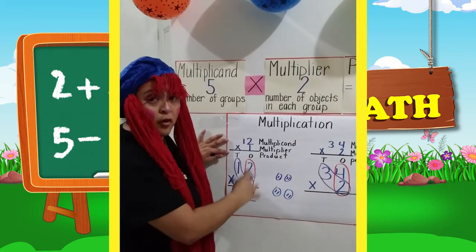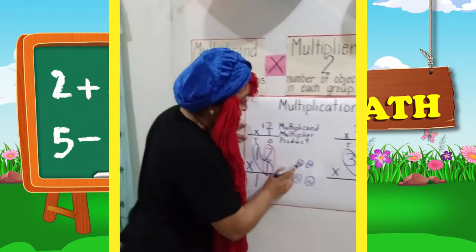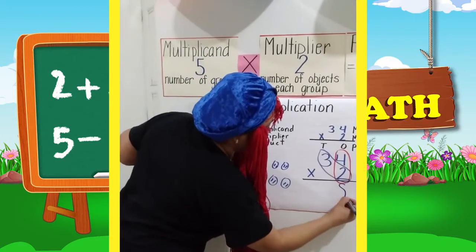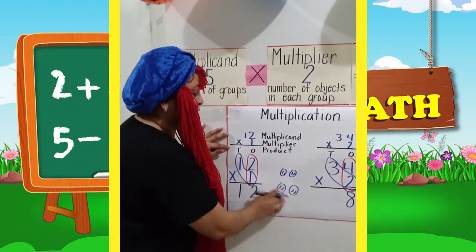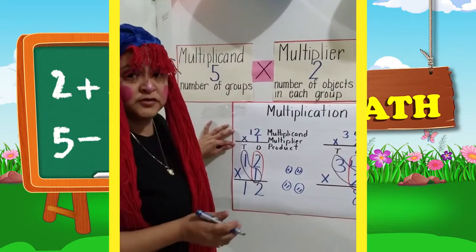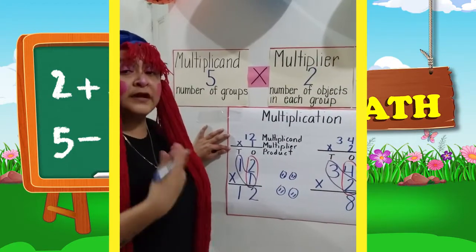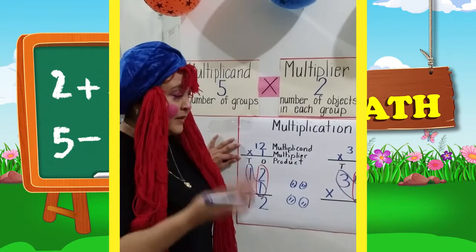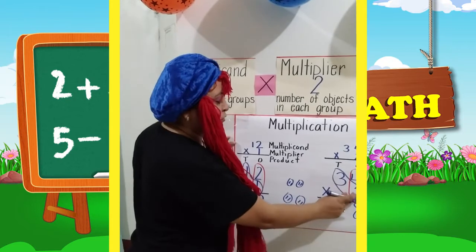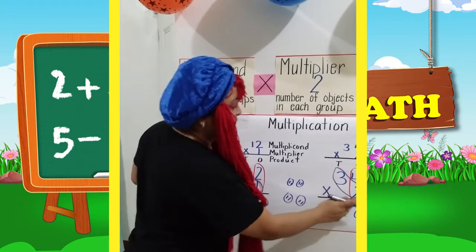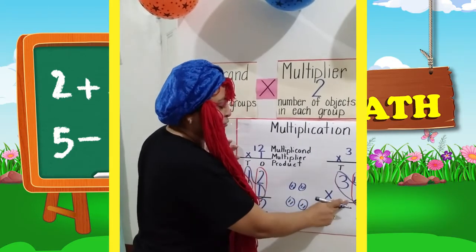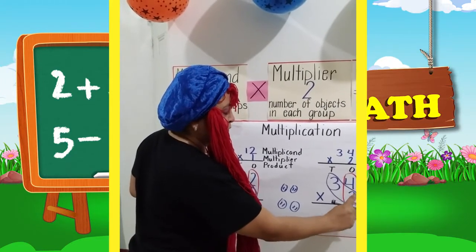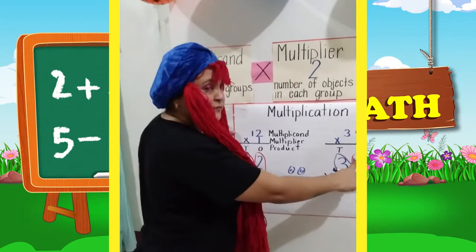Now we're going to count how many we have in all. We have 1, 2, 3, 4, 5, 6, 7, 8. So our number is going to be 8. So we can use equal groups to find out our answer if we do not know our multiplication by memory or mentally, right? So we are going to move to the other one. Here I use this color of marker to show you that I multiplied the multiplier with the ones multiplicand.